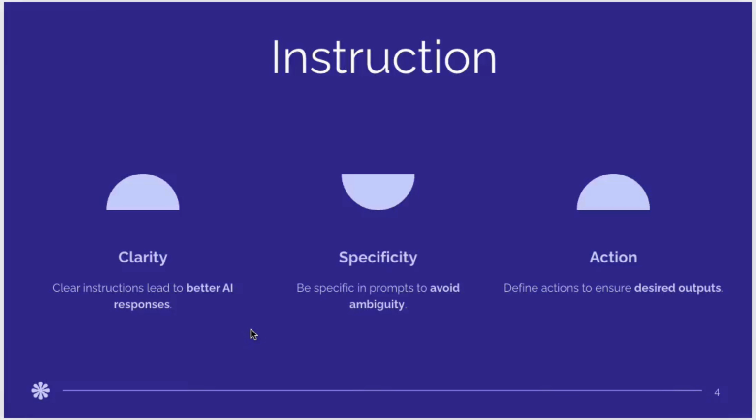So let's start with component 1, which is instruction. The instruction defines the task. It answers the question, what do you want the model to do? This is where you specify actions like summarize, explain, classify, extract, etc. The biggest mistake people make is assuming the model automatically infers what they want. In reality, the model only does what you explicitly tell it. A clear verb like explain, rewrite, convert, or evaluate sets the direction, and the rest of the prompt provides the structure.